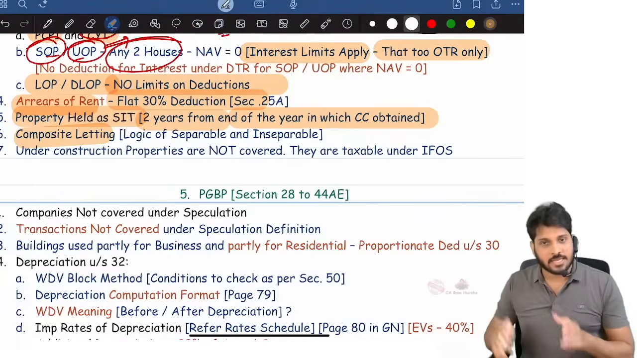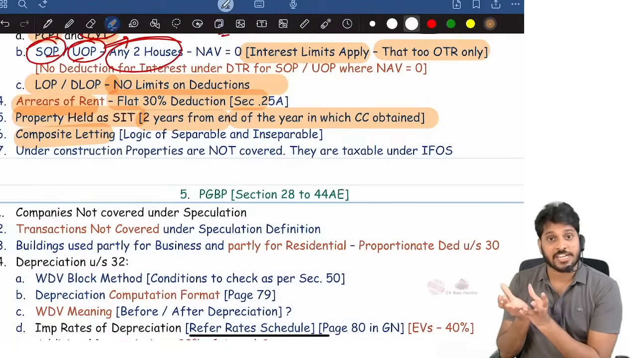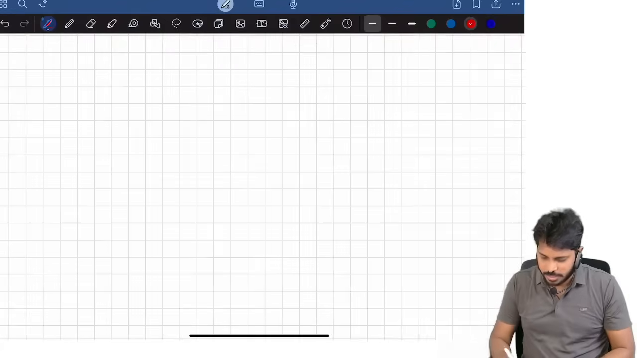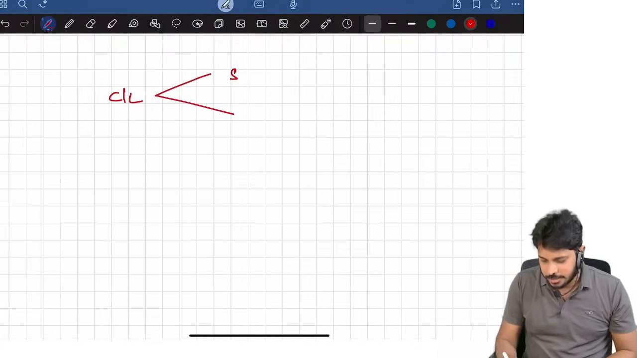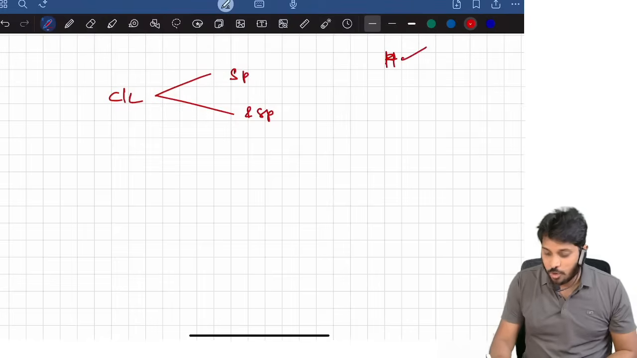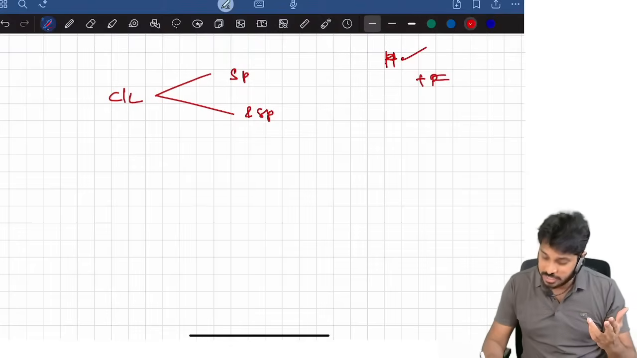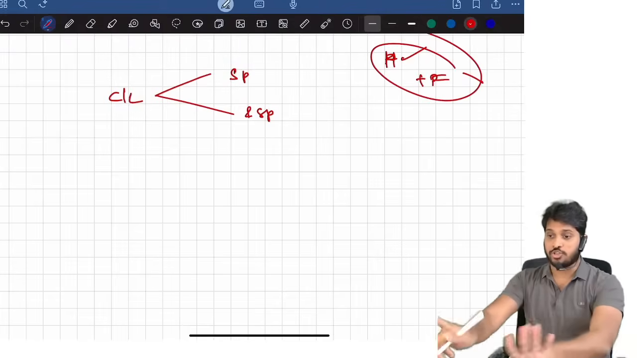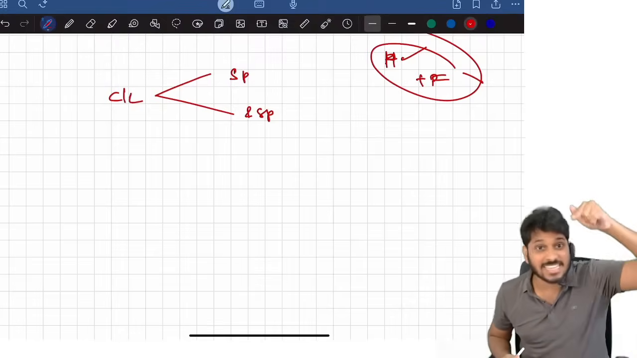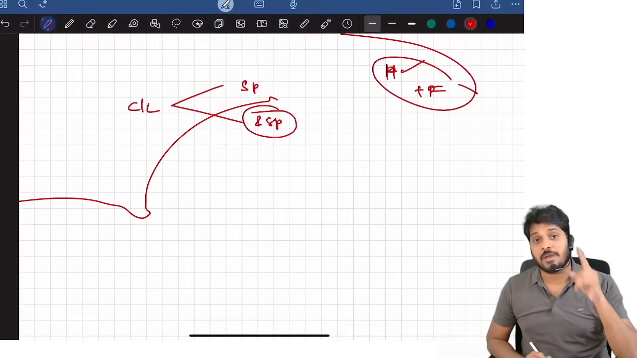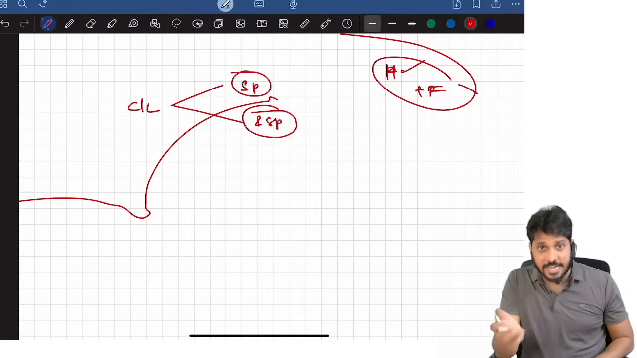Next, composite letting. What is composite letting? Sir, I'm letting building plus furniture, a furnished house I'm renting. In composite letting, we need to see whether it is separable or inseparable. Inseparable means that if the tenant wants the house, he cannot take only the house. He must take the house with the furniture; either take both or don't take at all. If this is the kind of condition, then it is called inseparable letting. If at all an option is given to the tenant, then that's a separable letting.